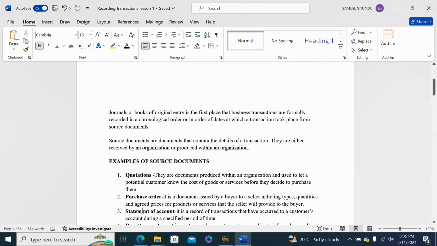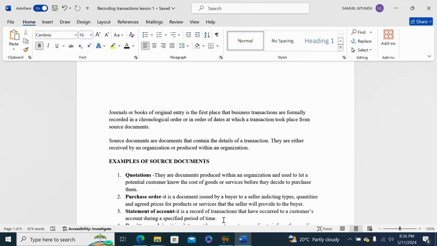Then we go to the next source document. It is the statement of account. A statement of account is a record of transactions that have occurred to a customer account during a specified period of time. If you go to a company and the company has a lot of customers, then they maintain a statement for each customer to show that customer A has purchased this amount of goods and has paid for this amount of goods.